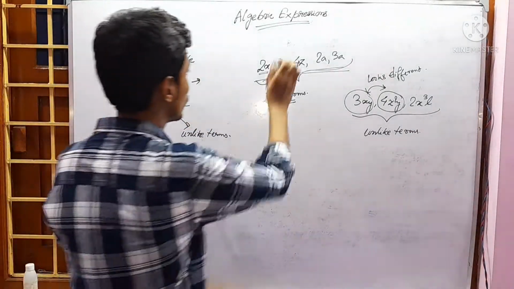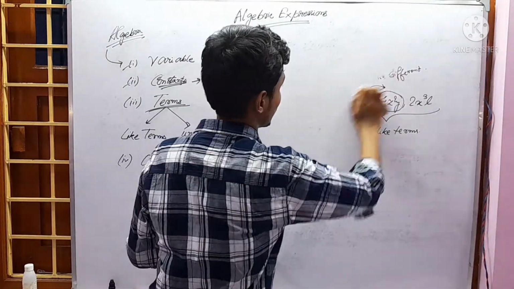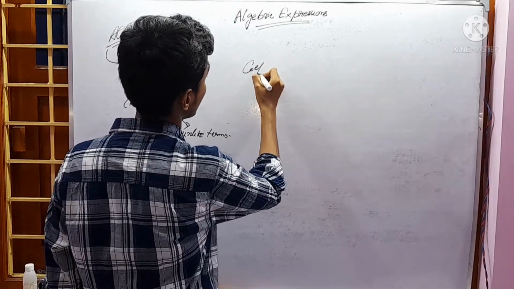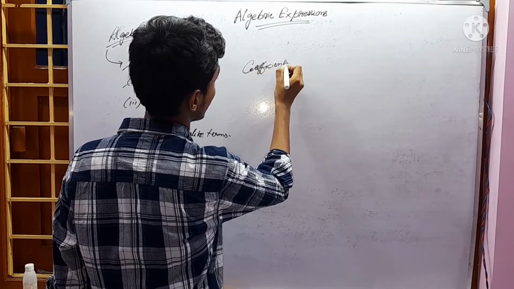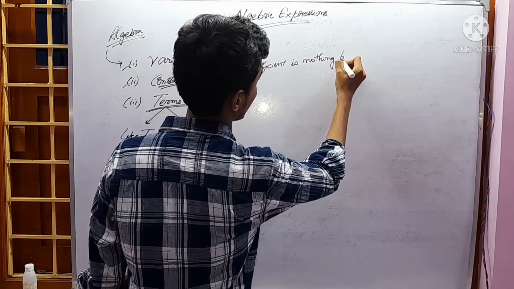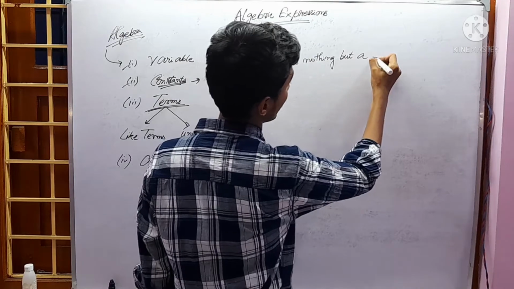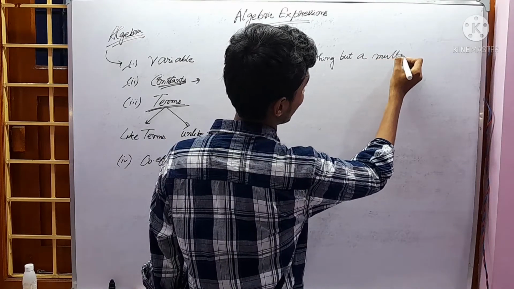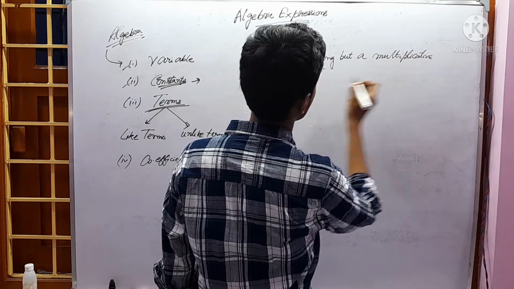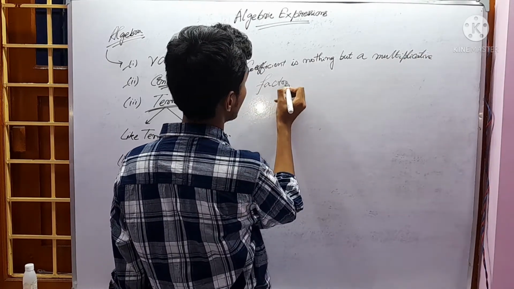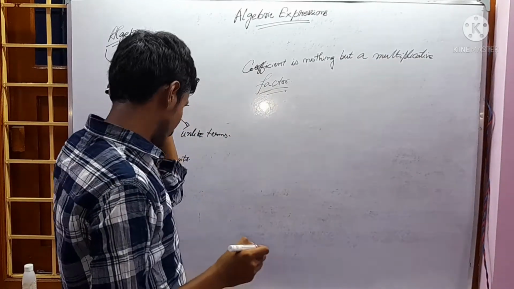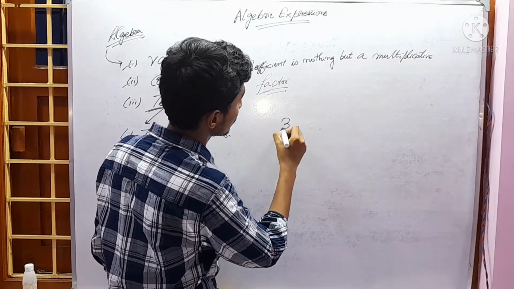Now coefficient. What is a coefficient? Coefficient is nothing but a multiplicative factor. Let's define this. 3xy.